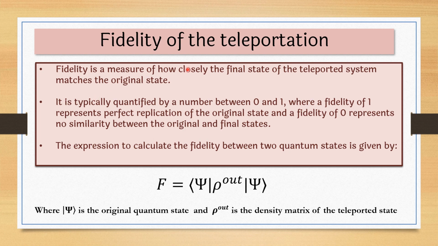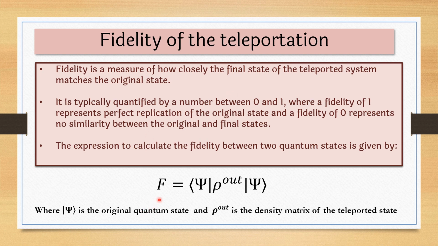So next is the fidelity. Fidelity is basically the closeness between two quantum states. It is a measurement of closeness. Fidelity is a measure of how closely the final state of the teleported system matches the original state. Suppose we have a state psi 1, and after the teleportation we get psi 2. Psi 1 and psi 2 are the two states before and after the teleportation. The difference between psi 1 and psi 2 can be measured with the help of fidelity.